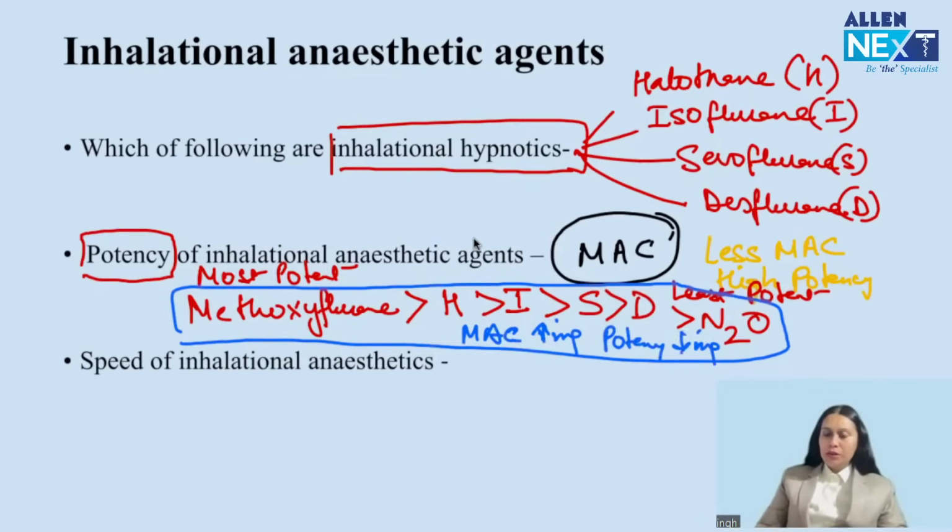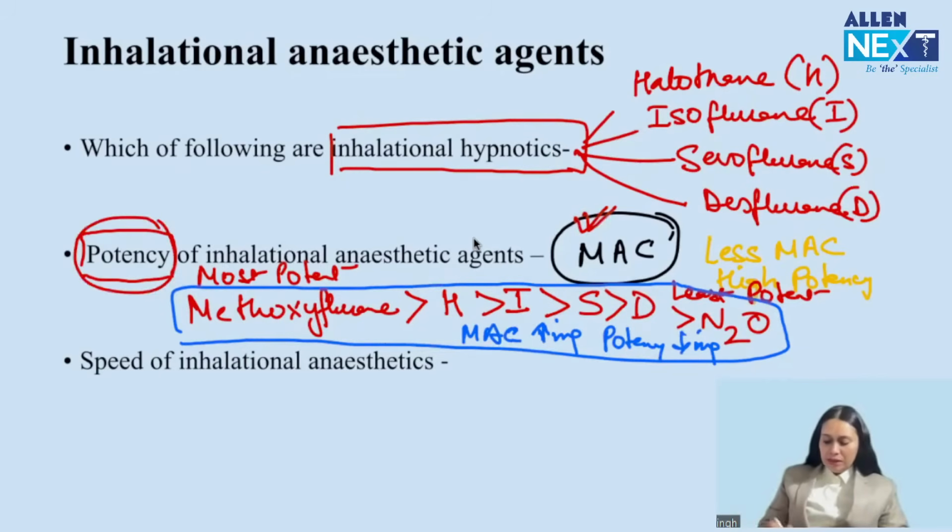The sequence is important. The second thing which can be asked about inhalational anesthetic agents after potency is the speed. Remember, the speed depends upon the blood gas partition coefficient, whereas potency depends upon MAC.